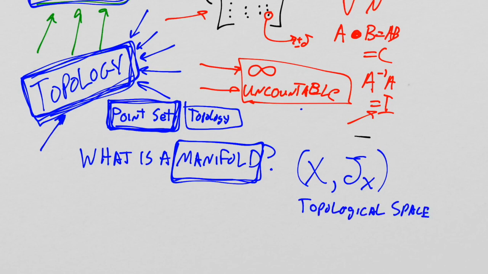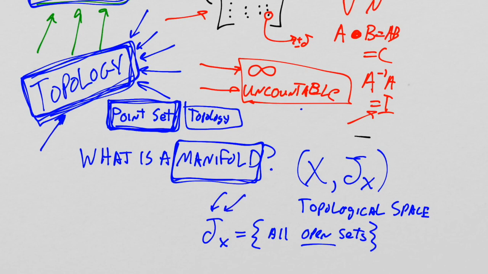And any element of the topology, remember the topology of X is the set of all open sets. So by definition, this is very definition driven. If you're an element of the topology, you are an open set.